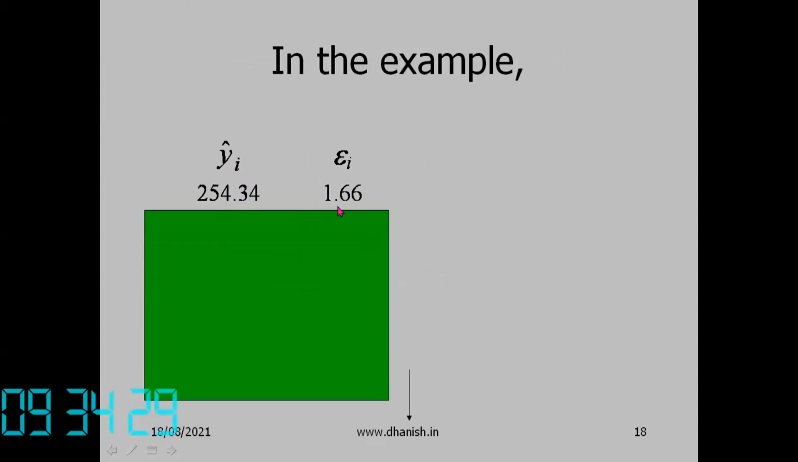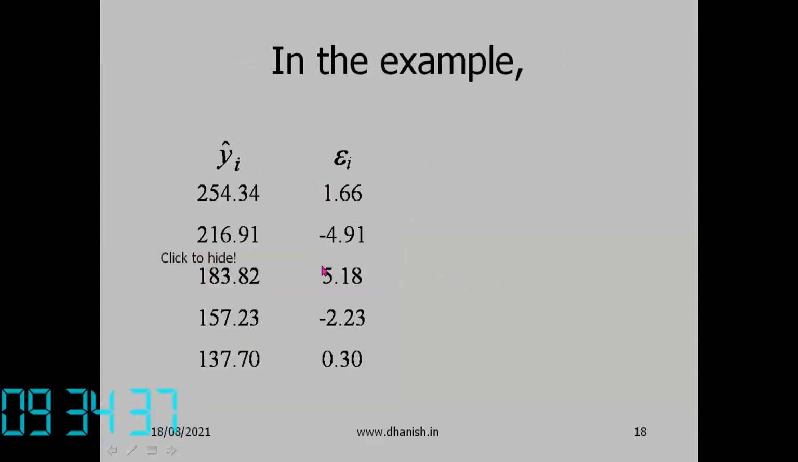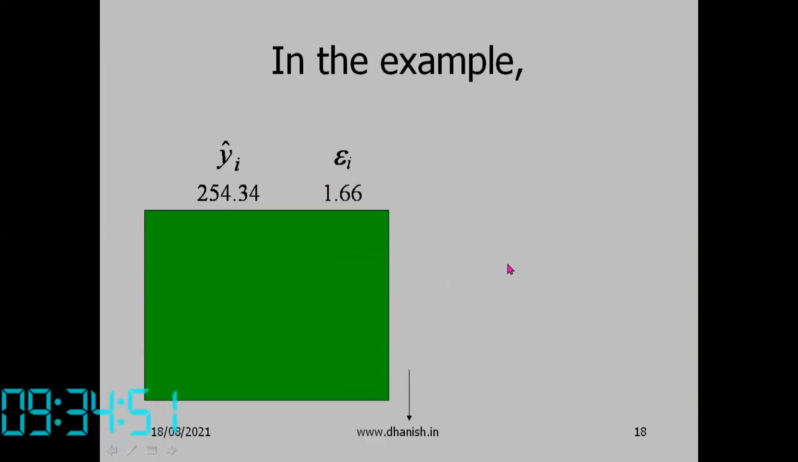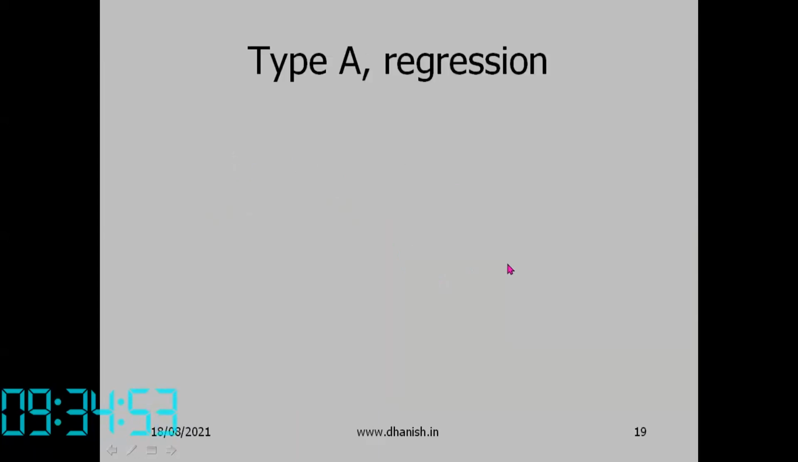So in the example, yi cap is 254.34, and epsilon i will be yi minus yi cap, which is 1.66. Okay, so all this is available in the EduServer. In case of doubt, you should try it for yourself and practice before attending the problem in EduServer. Now we have got the residuals.